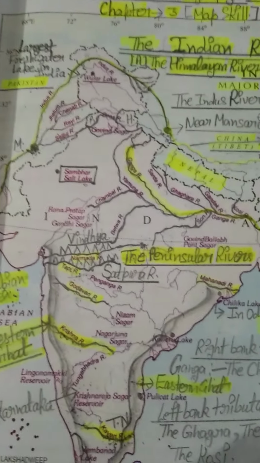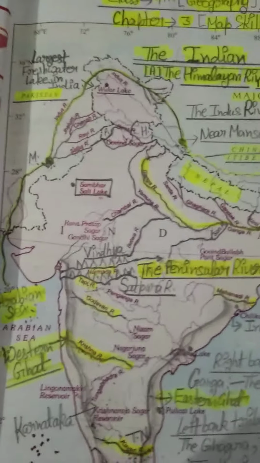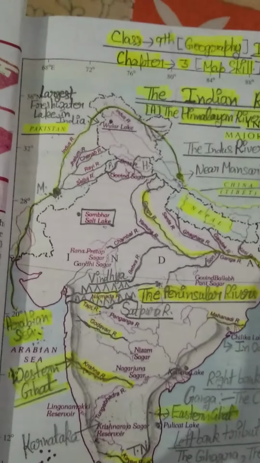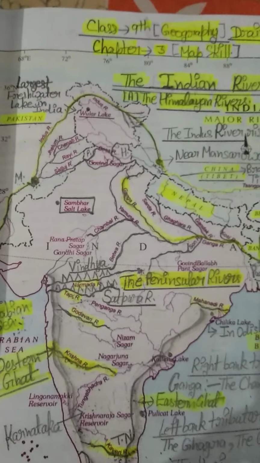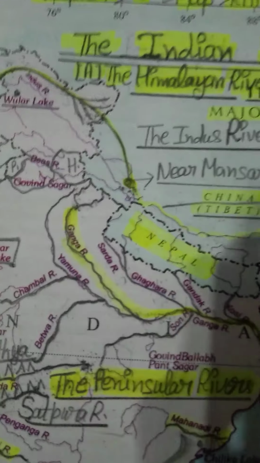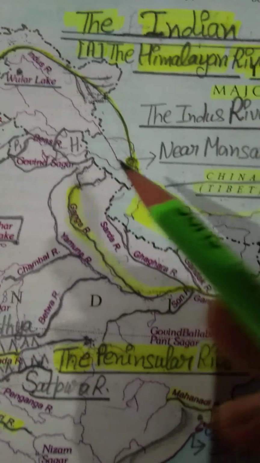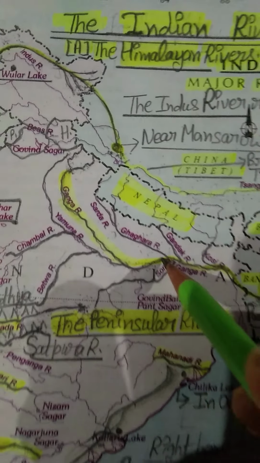So students, this is our Indus River system. Now we will do number 2, that is the Ganga River system. Okay, students, you can identify that this is our Ganga river. Just give a close look. This is our Ganga river. You can see this is our Ganga river.